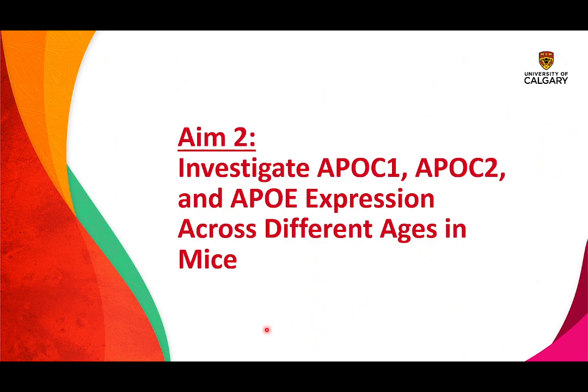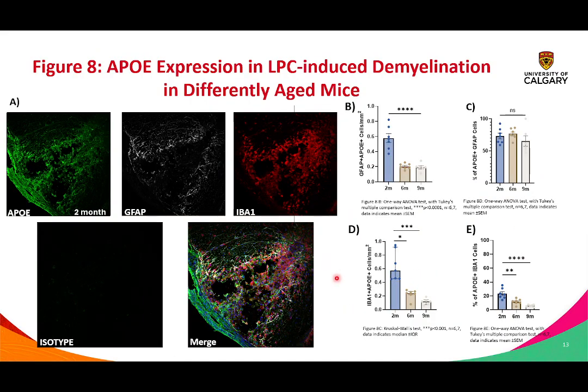For aim 2, we aim to look at the apolipoproteins across different ages in mice. ApoC1 and ApoC2 had no differences across different age groups in mice. However, ApoE, the only known age-related gene, did, as younger mice had a higher expression of ApoE compared to older mice. Once again, though, the astrocytes show more expression than the immune cells.